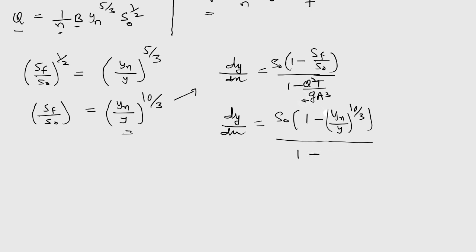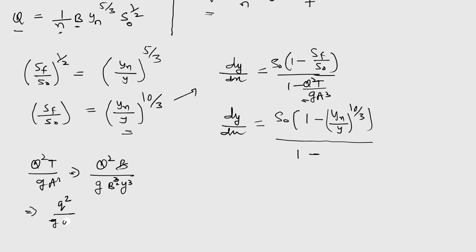Now this term also we can manipulate. For Q square T upon g A cube, we can write for a wide rectangular channel, this is Q square, top width is B, and this is g, A is By, so B cube y cube. So we can write small q instead of capital Q by B, that is, the flow per unit width. So q square upon g y cube, as B cancels out.